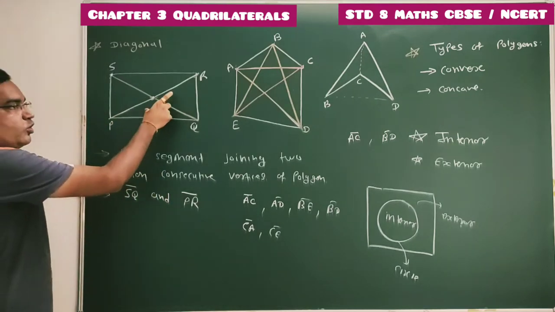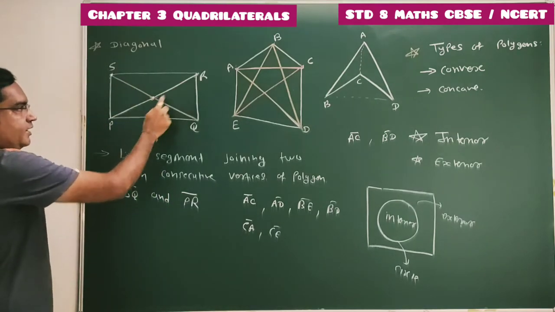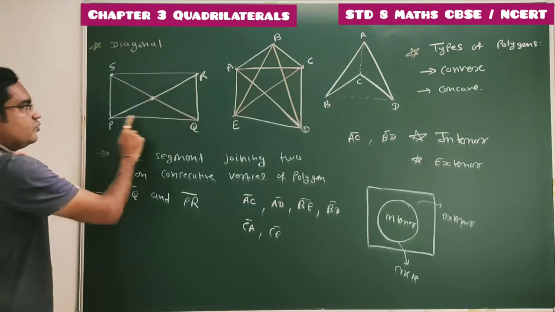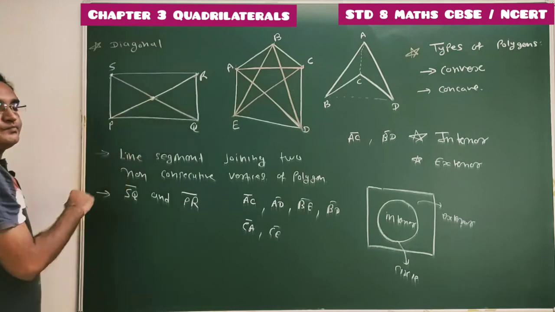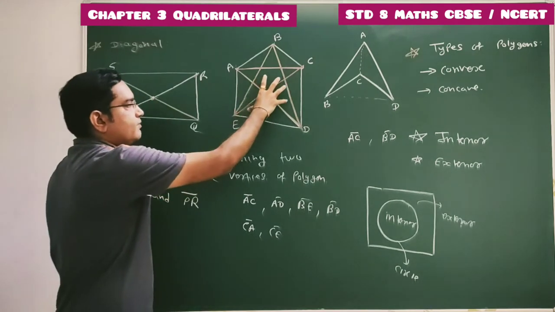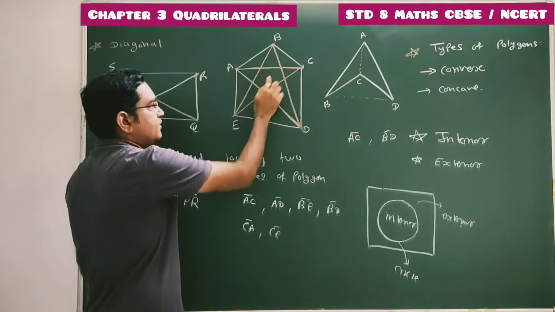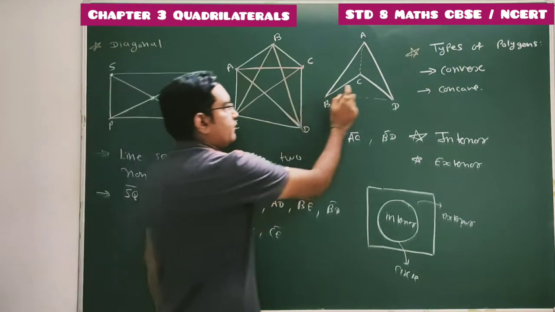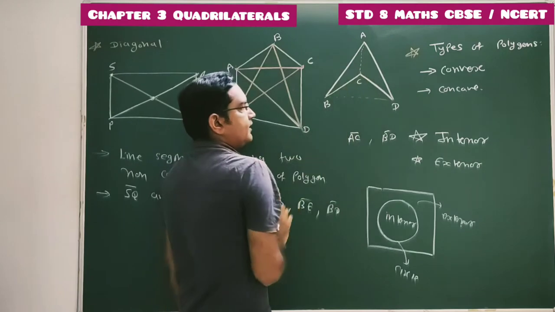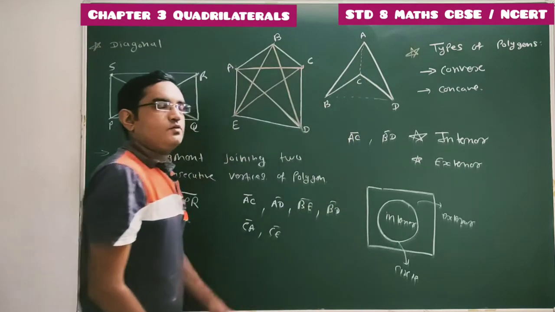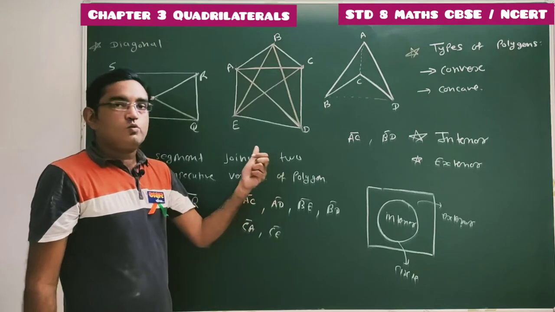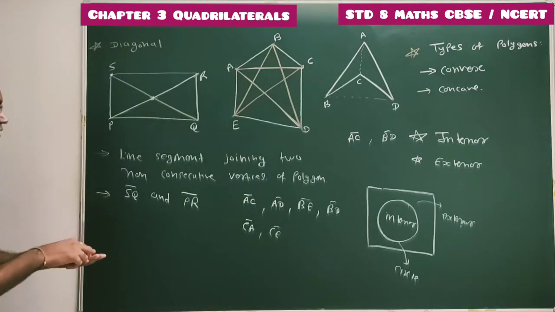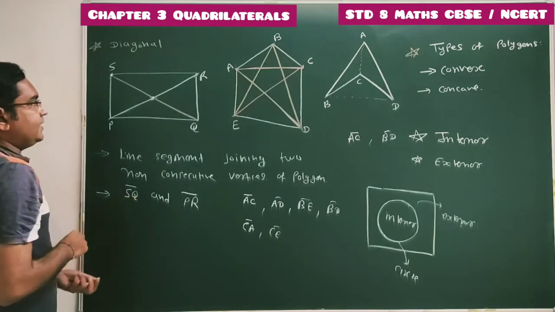For convex polygons, diagonals intersect each other. So this quadrilateral is convex type. Now in this pentagon, all the diagonals intersect each other, hence this is a convex polygon. Now here diagonals do not intersect each other, that means this one is a concave polygon. Done. One more criterion is there.